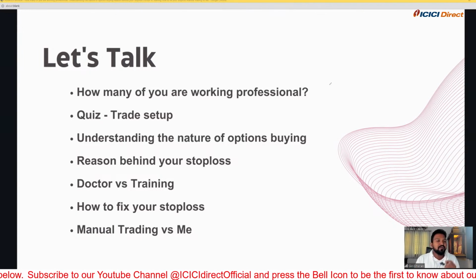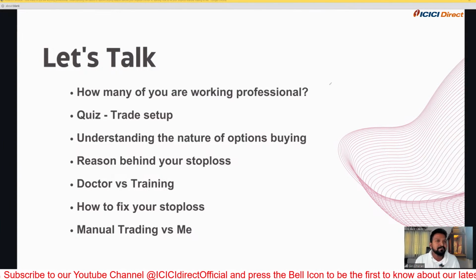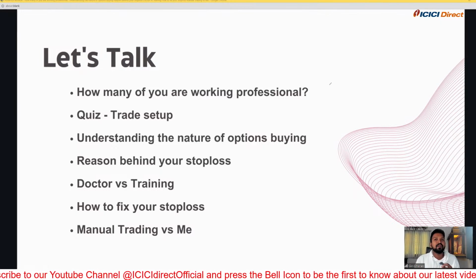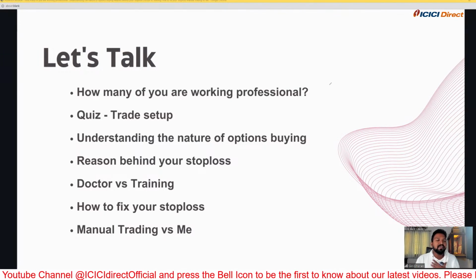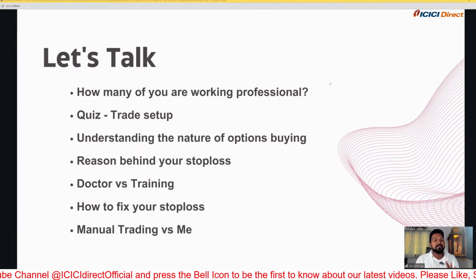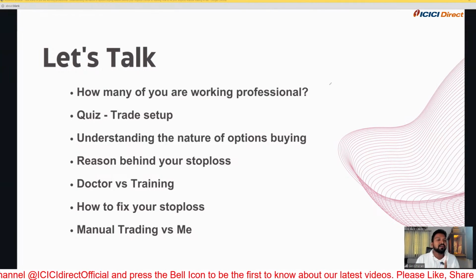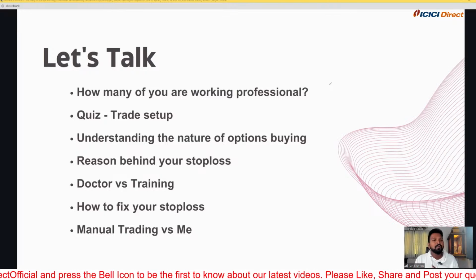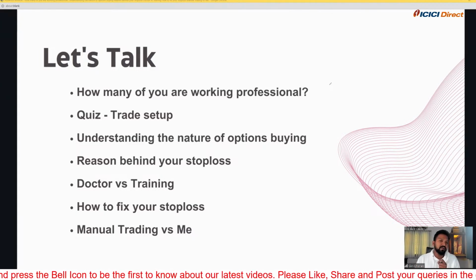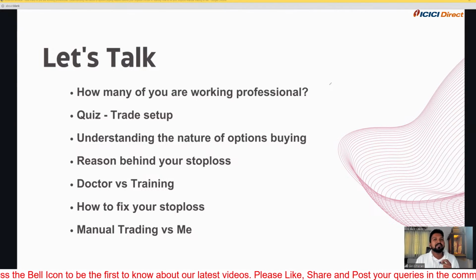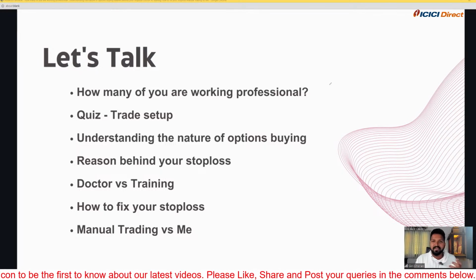And last but not the least, the very, very important thing: whenever you are keeping your losses, keep them bearable. For me, if I lose 10,000 rupees, I will sleep well at night. That is your risk appetite. Don't think that you will lose 50% of your capital today and recover it. That will not happen. Once you make losses beyond your limit, you will not follow the system properly. You will start skipping your strategies. You will look for a 100% winning strategy, which is not there in the market.